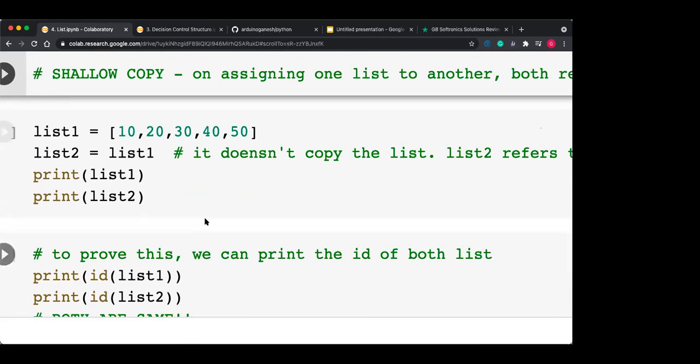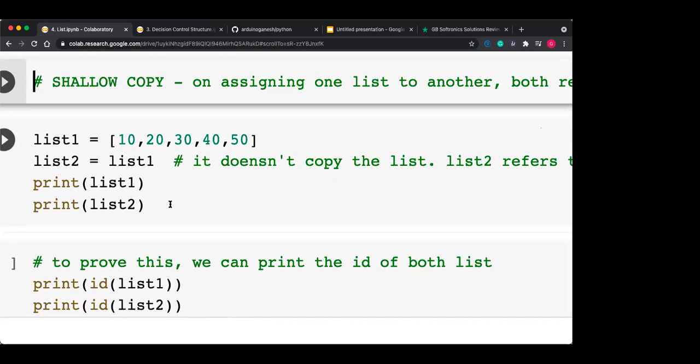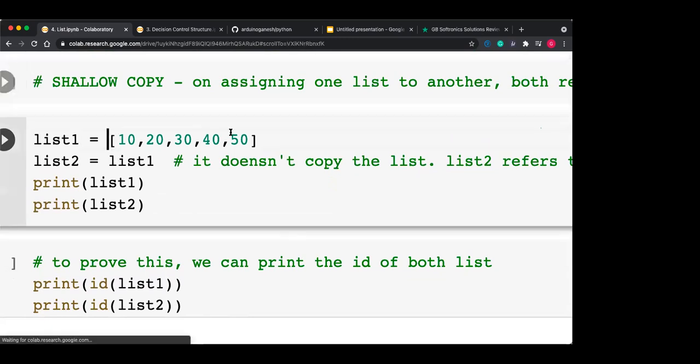Now the next topic is how to copy one list to another list. There are two techniques. The first technique is known as shallow copy, and the second one is deep copy. Shallow copy means, suppose list 1 is there, so there is a memory block which contains 10, 20, 30, 40, 50, and list 1 is referring to that memory block.